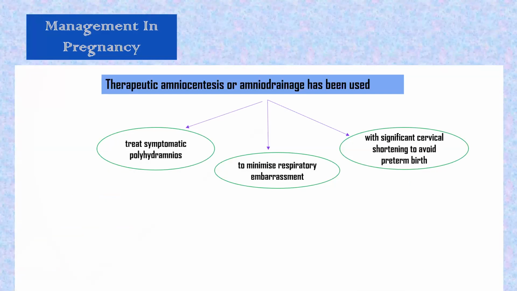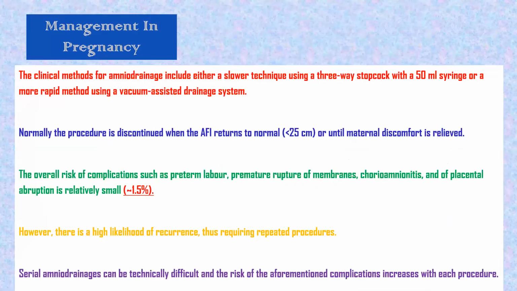They have given a little bit about that, which we will see quickly. Clinical methods for amniodrainage include either a slower technique, using a 3-way stopcock with a 50 ml syringe, or a more rapid method using a vacuum assisted drainage system.